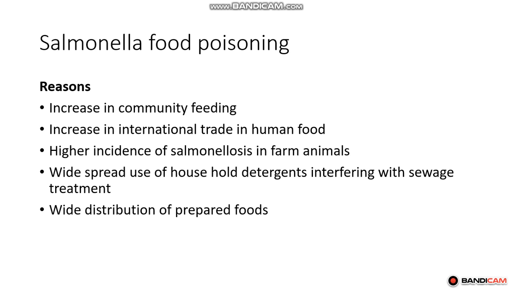During this process, at any time, if storage is not correct, or during transportation, or at any time till the process of consumption, during transportation or in the trade, there is a chance of contamination. There is a higher incidence of salmonellosis in farm animals, especially in farm animals, we are able to see this bacteria. Poor food handling and many other reasons could be the reason for food poisoning.